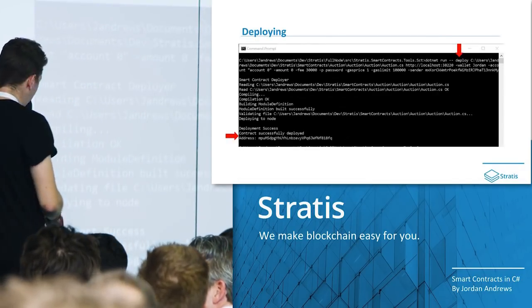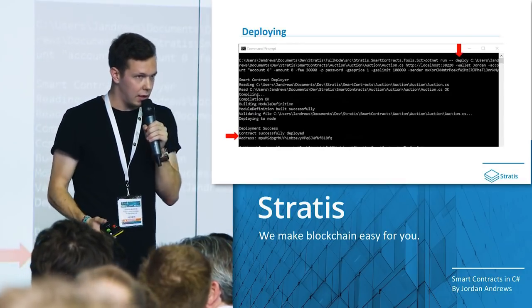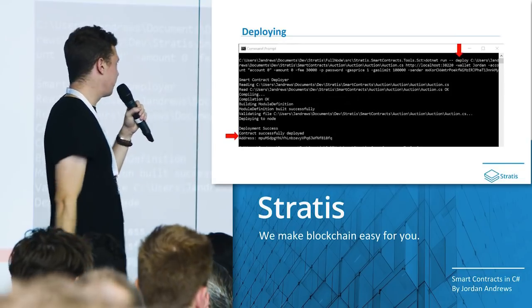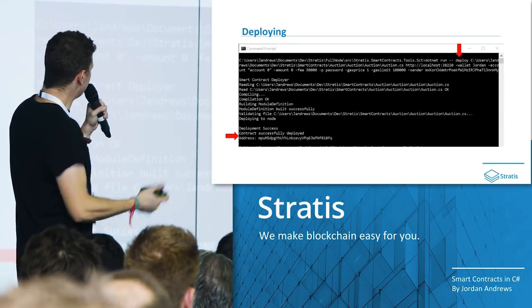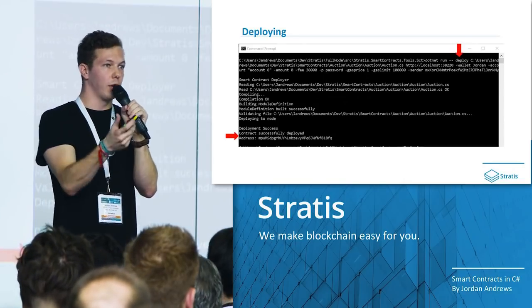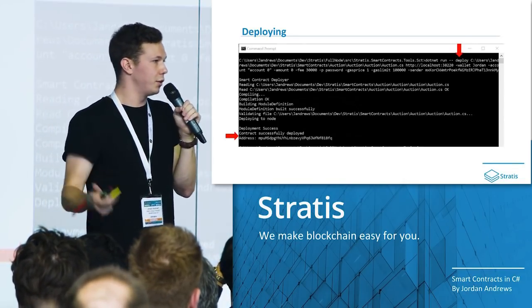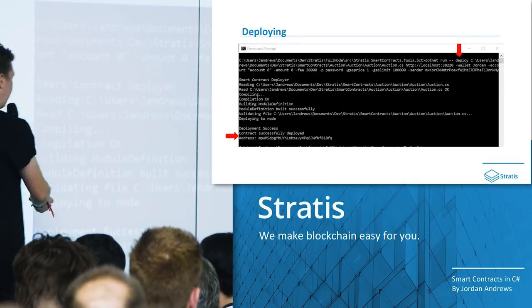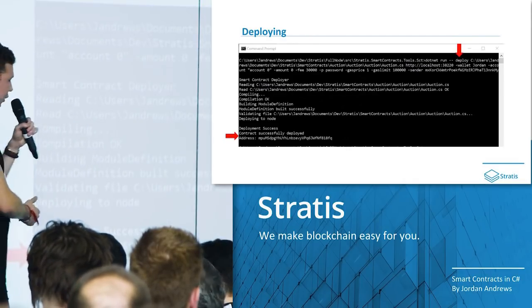So deploying then, in the same tool, you can also run the deploy command. This is really exciting because as long as you have a node running behind the scenes, you can just put this contract in and it will instantly go and deploy it on chain. We'll go through a series of steps and you'll notice down the bottom left, it ultimately has deployed the contract to the network and it gives you an address.